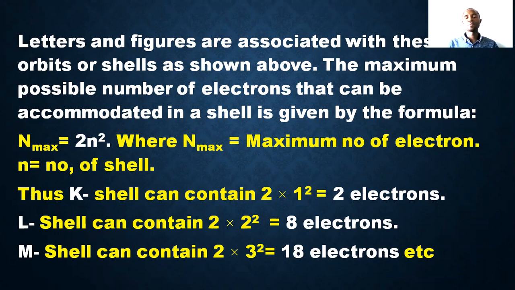The first shell contains a maximum number of electrons, 2 electrons. L shell, which is the second shell, contains the maximum of 8 electrons by this, 2 times 2 squared. M is the third shell, 2 times 3 squared will give us 18 electrons, and so on. So this formula 2n squared will enable us to know the maximum number a particular shell can accommodate. That is it.